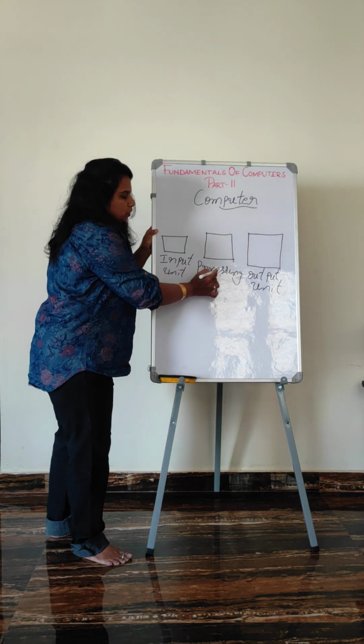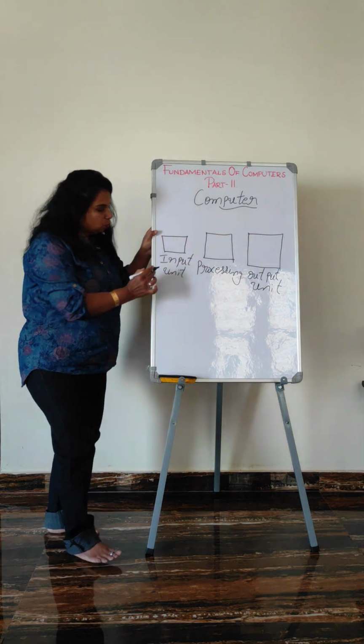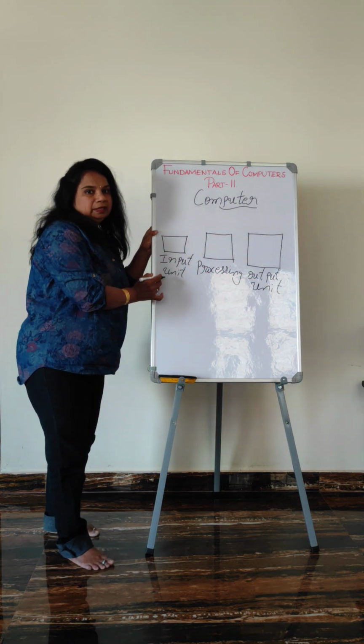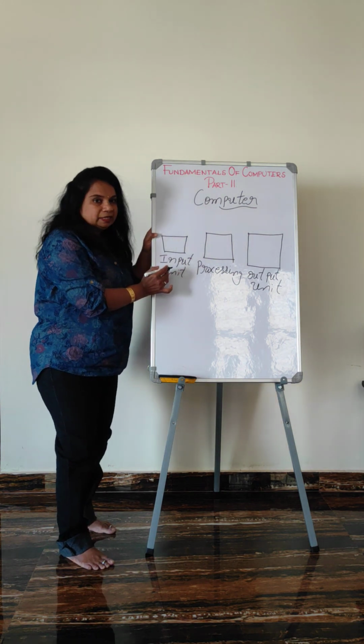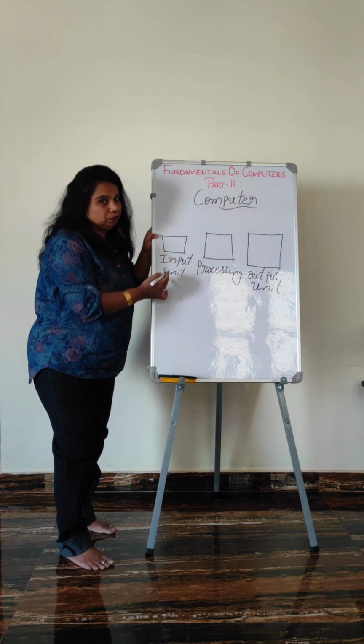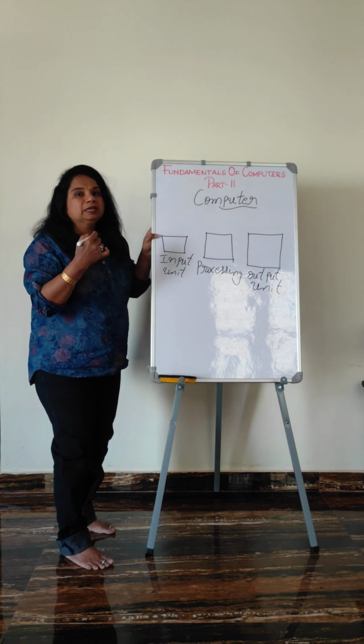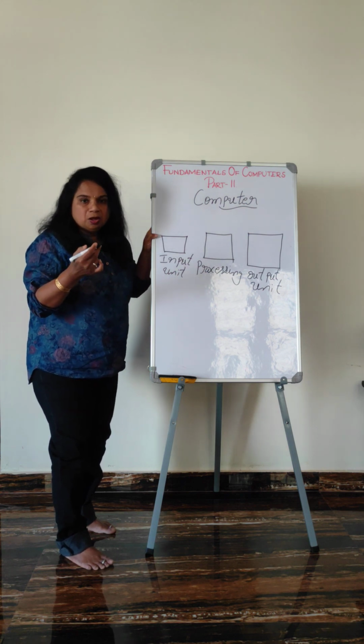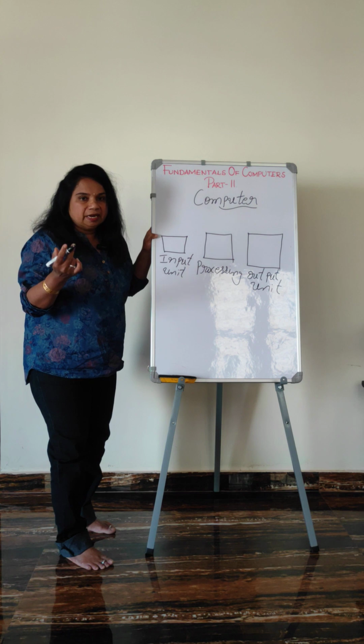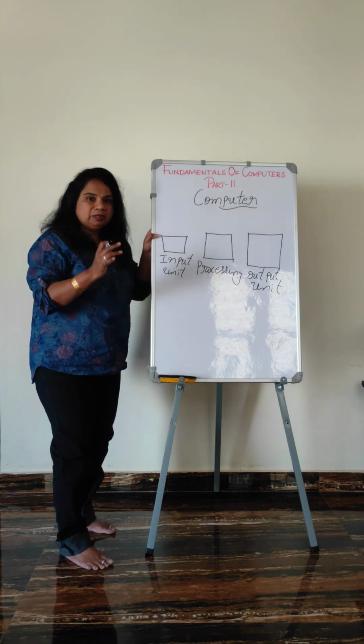Input unit, processing, output unit. So what is this input unit? The information which we send through the input devices. Which are the input devices? Keyboard, mouse, joystick, scanner. These are all input devices.